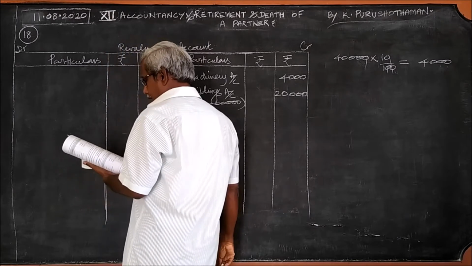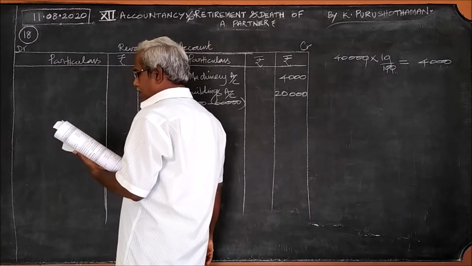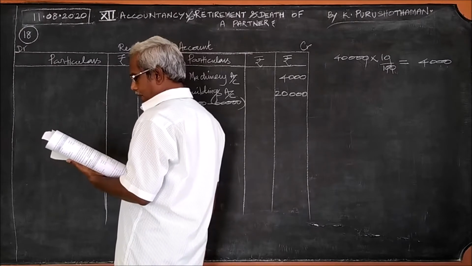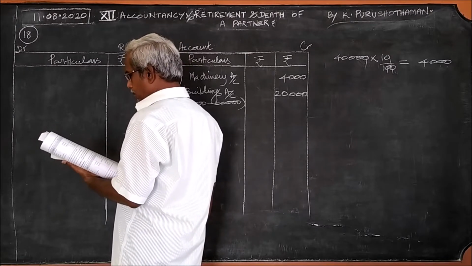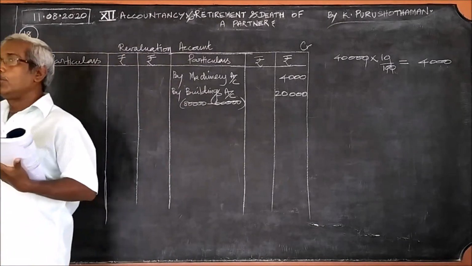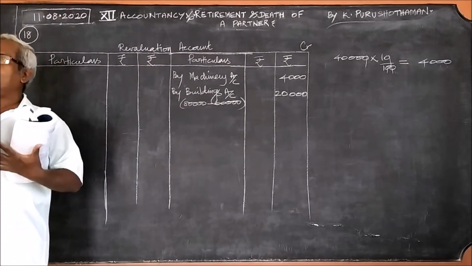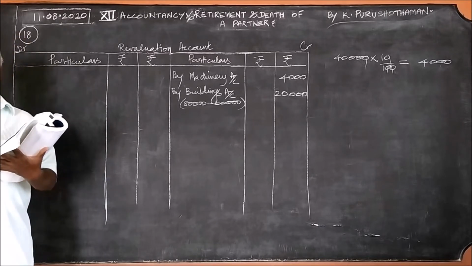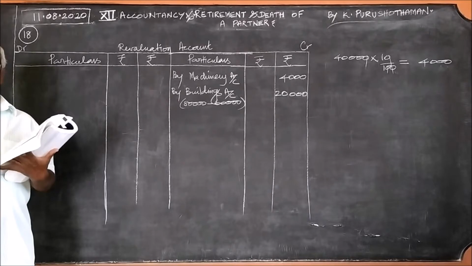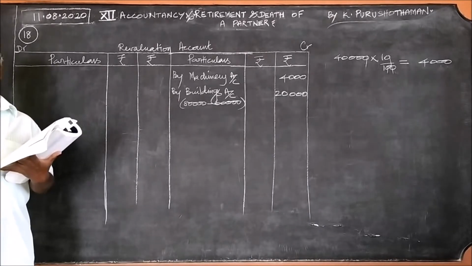Then, provision for bad and doubtful debts to be raised to rupees 2,000. See, you should remember, which is very important. I used to tell you very many times, you will sometimes do the mistake without understanding what is given.